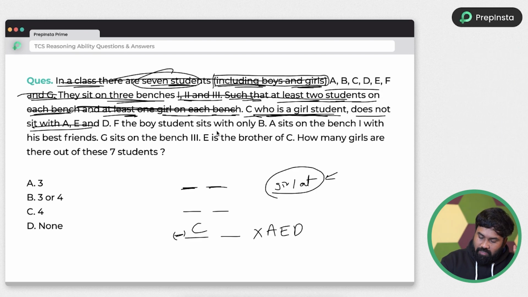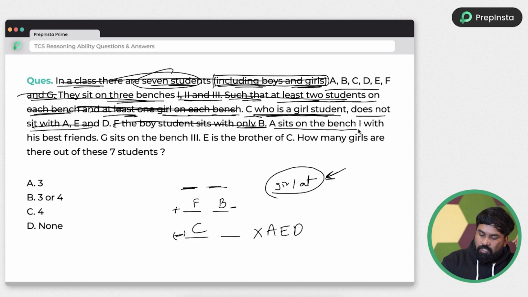F is a boy, sits with only B. F is a boy, only sits with B. Only means what? In that row, only F and B were there, no other persons will be there. And F is male, and we know at least one girl needs to be there, so F is male means B will be female.